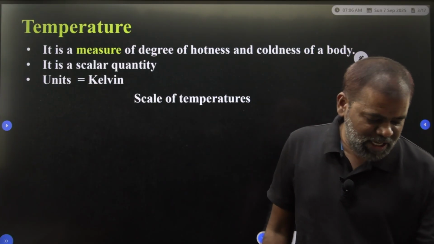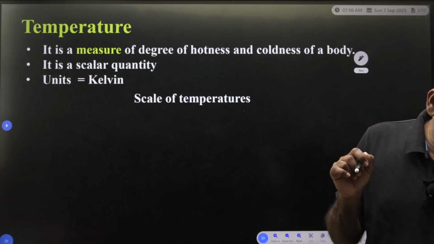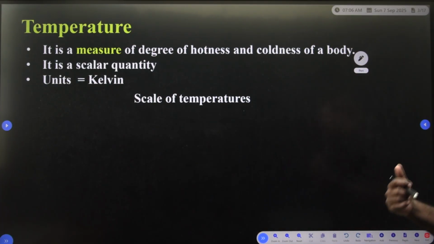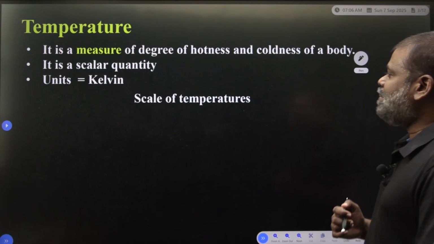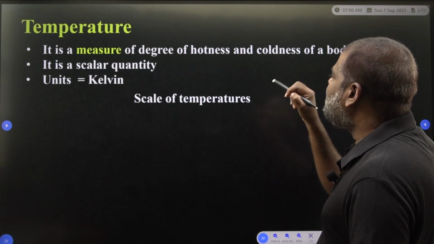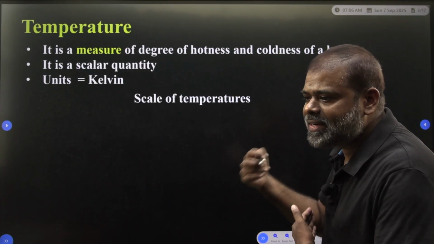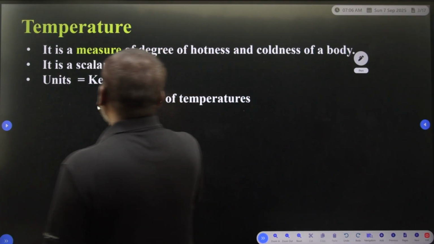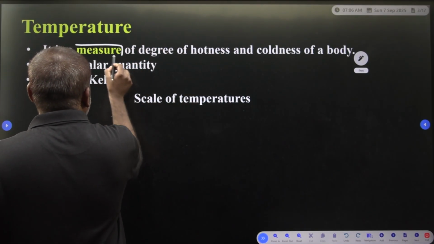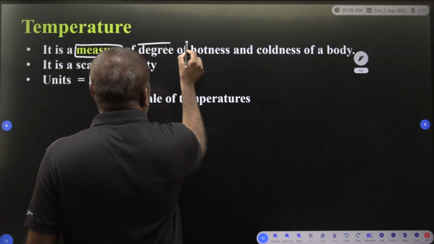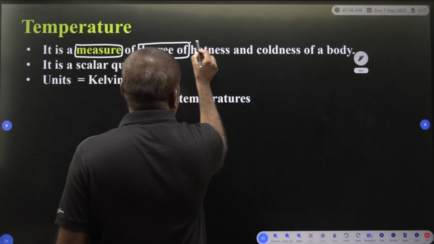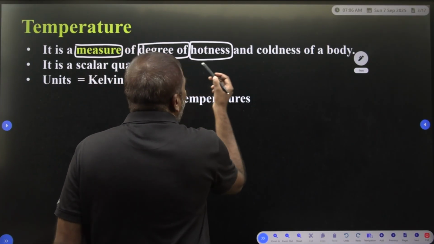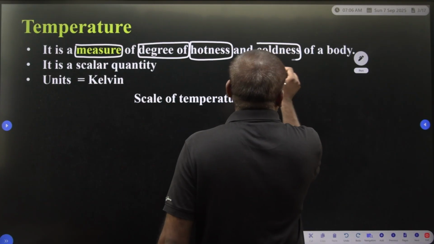Now the basic term in thermodynamics is temperature. What is temperature? It is a measure of the degree of hotness and coldness of a body.